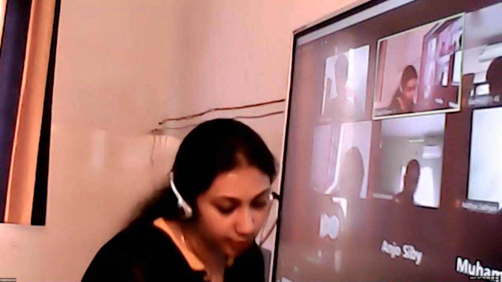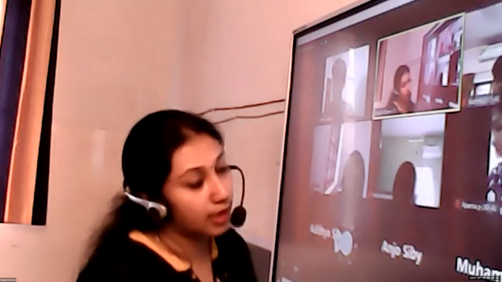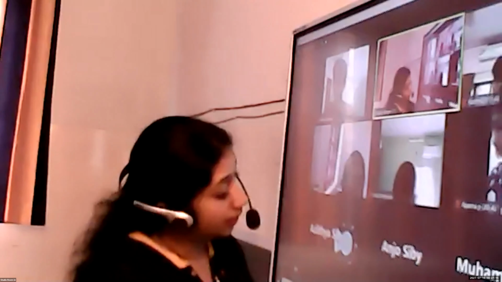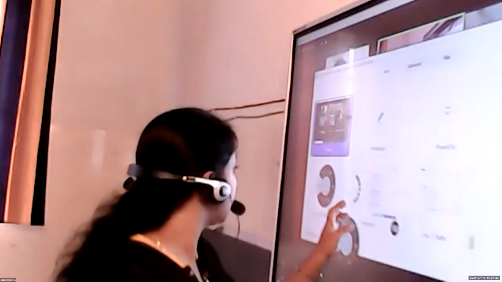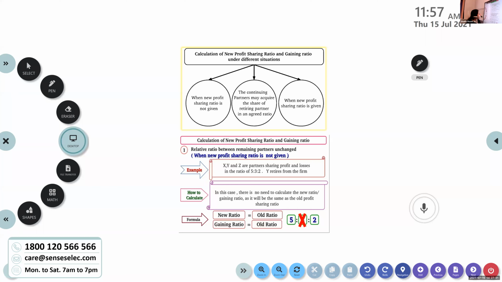And what are the various reasons for which a partner retires? Changing the business interest, change of residence, health issues, and as per the agreement. Okay. So the reasons are ill health, lost interest in it, the change in residence. Those are the reasons for the retirement, and we were with calculation of new profit sharing ratio.